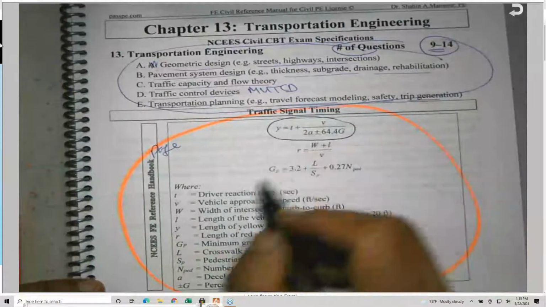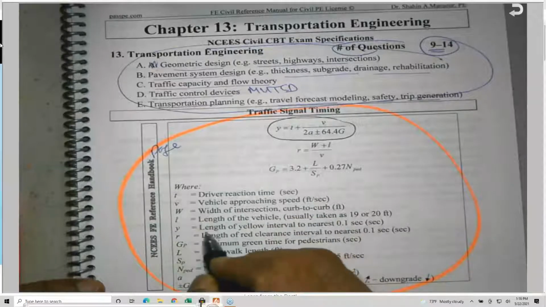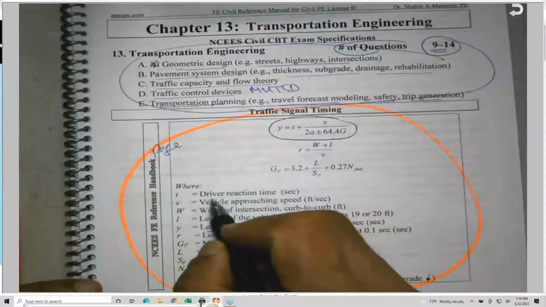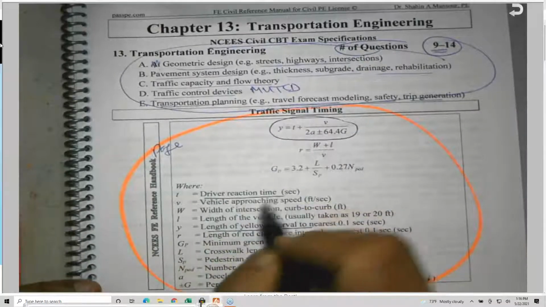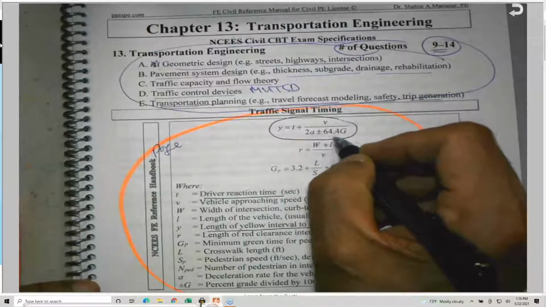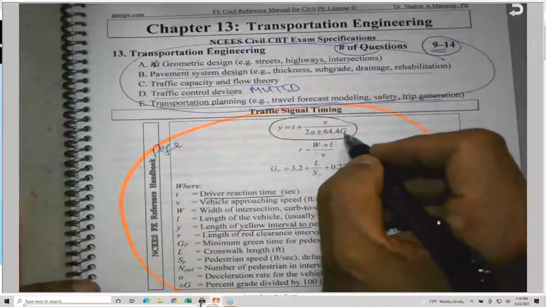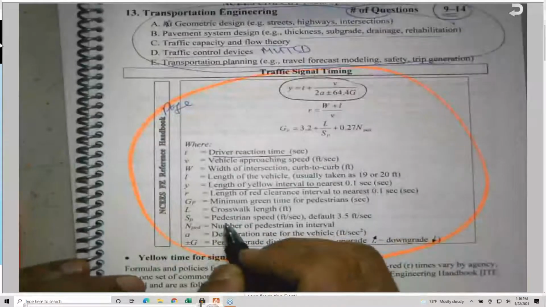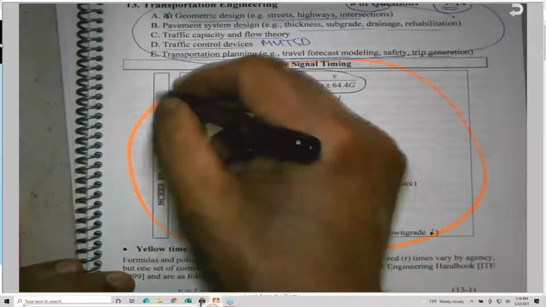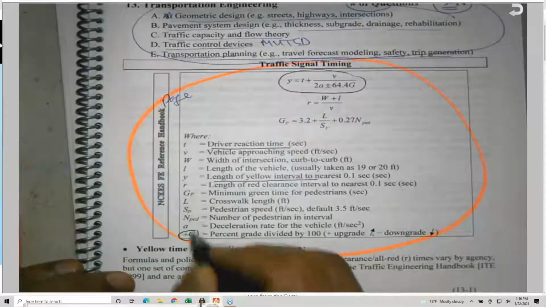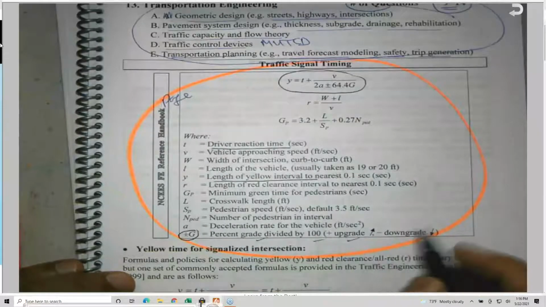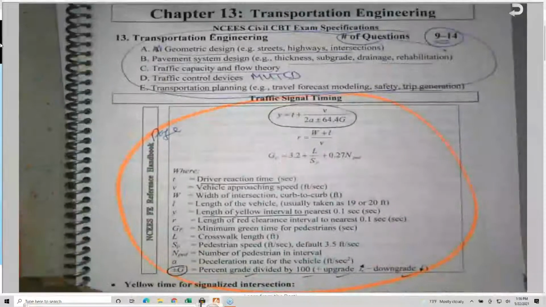Y, which is yellow time, the length of the yellow interval, is equal to t, the driver reaction time in seconds, plus v divided by 2a, plus or minus 64.4, which is 2g in fact, times G. Uppercase G is the grade, the percent grade divided by 100. The upgrade is positive and the downgrade is negative, as all of you know.